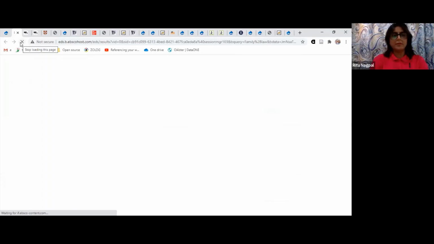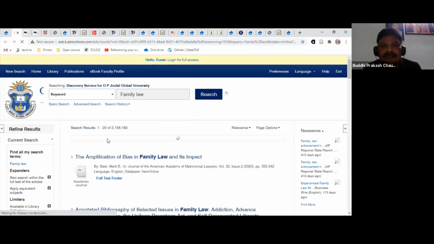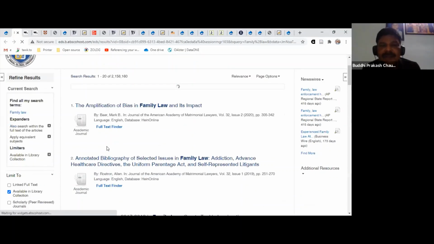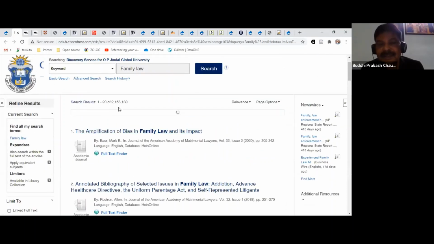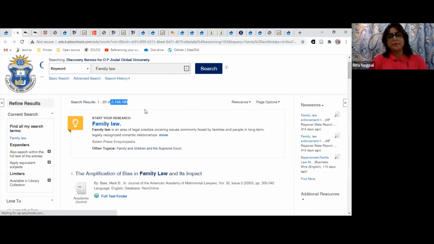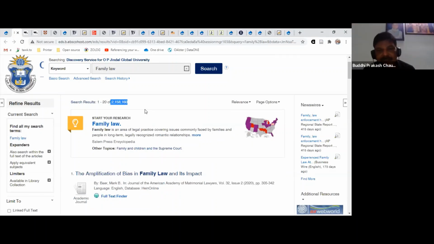It is taking some time to load. Okay, so there it is. You'll see all the results, and these results are coming from different resources, not just one resource. Close to 2 lakh results are there. So everything you'll find, you can filter them.